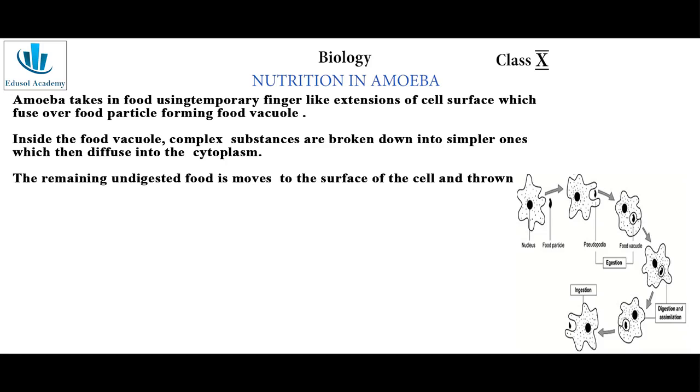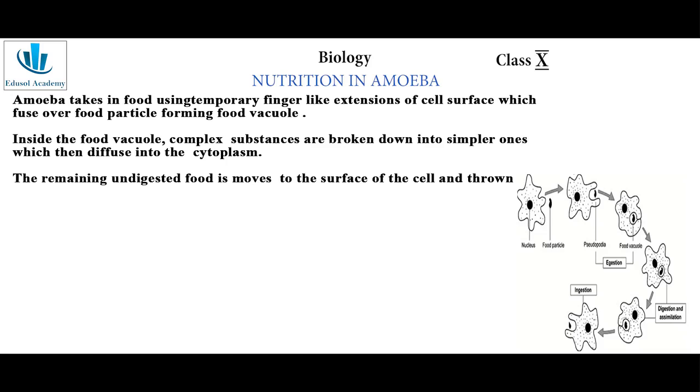Now, the next step is assimilation. Assimilation is a process of obtaining energy from the absorbed food molecules. In amoeba, absorbed food molecules are utilized for producing energy required to carry out the life processes within the single cell.